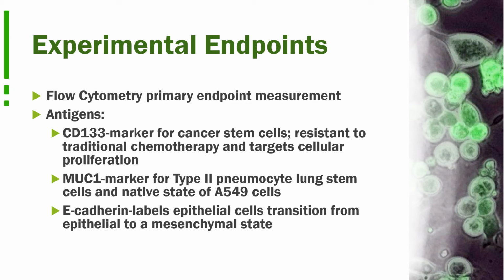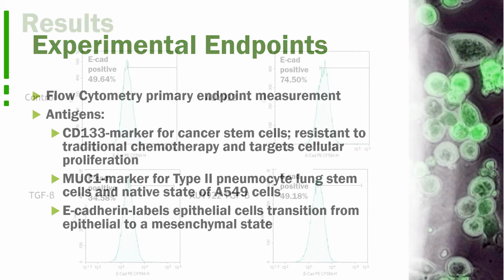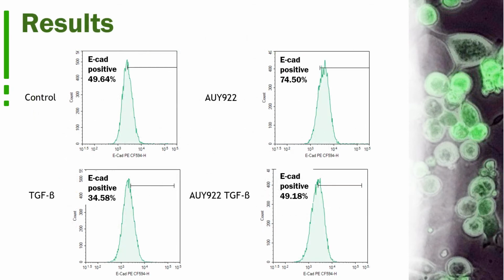We use the antigen E-cadherin, which labels epithelial cells in the transition from an epithelial to a mesenchymal state. These are the results that I got. When looking at the control group and cells exposed to AUY-922, we did see a more pronounced effect with E-cadherin, and you can see that with the 74.5% to the 49.64%, which essentially means that cells exposed to AUY-922 are keeping a more epithelial state or reverting to an epithelial state.